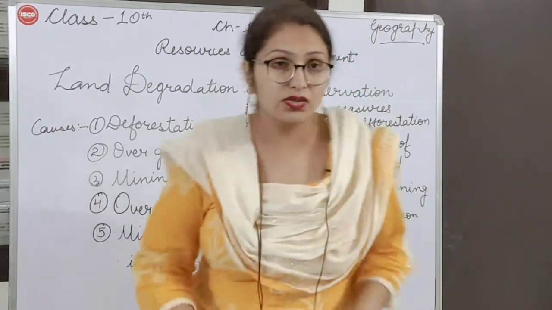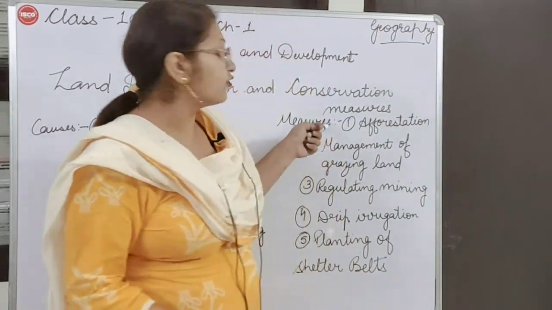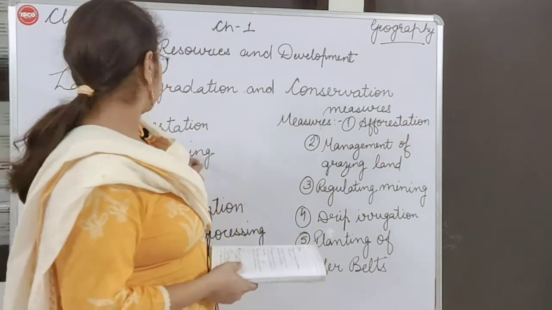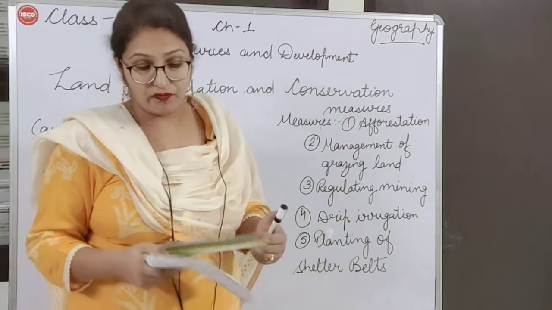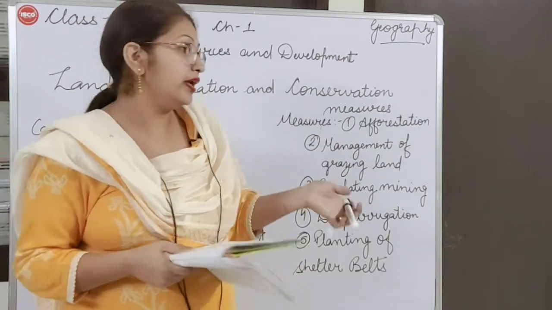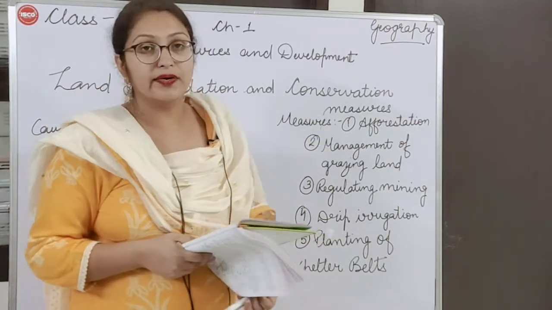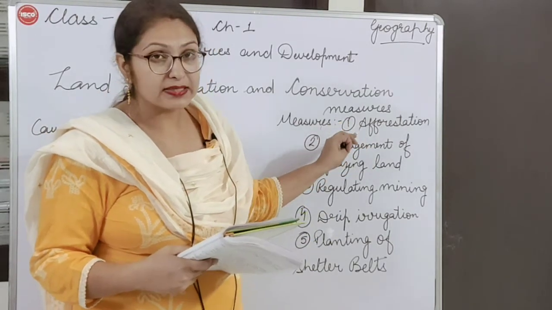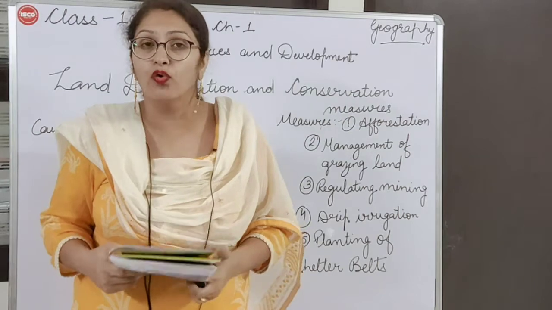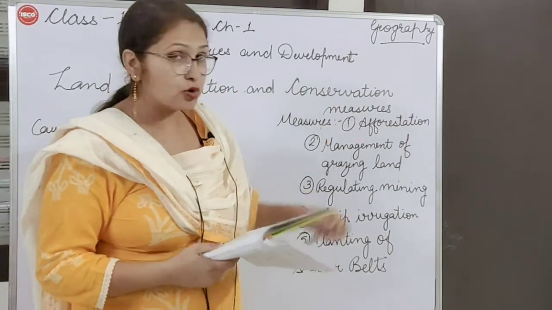What are the measures? How can we save the land from getting degraded? First, here was deforestation, so the measure is afforestation. We should plant more trees. For example, if one tree is cut down, then in place of that tree we should plant four more trees. So afforestation should be there.